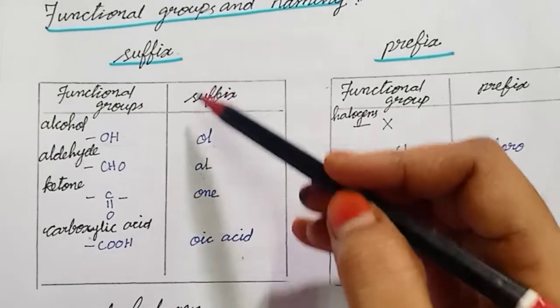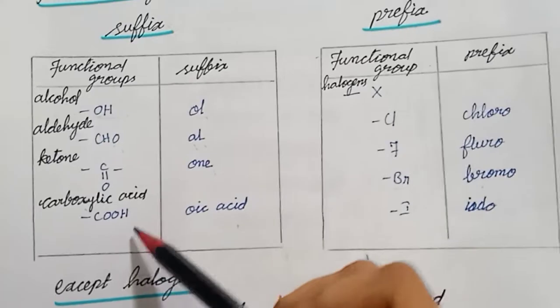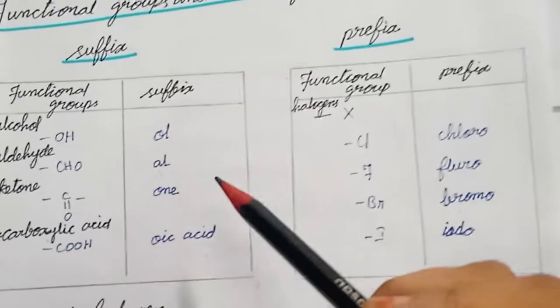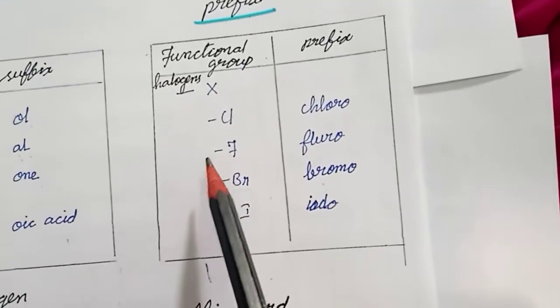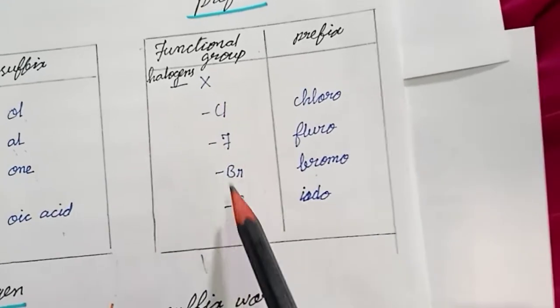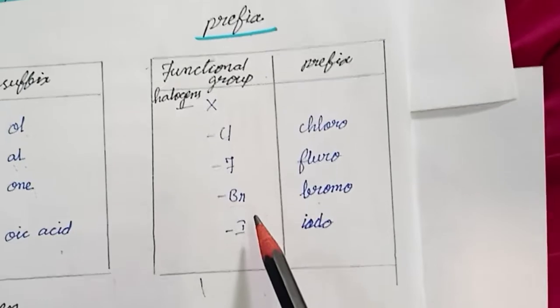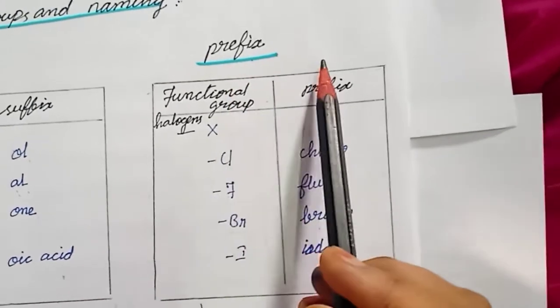So if your functional group is alcohol, aldehyde, ketone or carboxylic acid, that indicating word is added as the suffix of the name. And halogens. If the functional group contains any of the halogens, it is added as the prefix of the name.